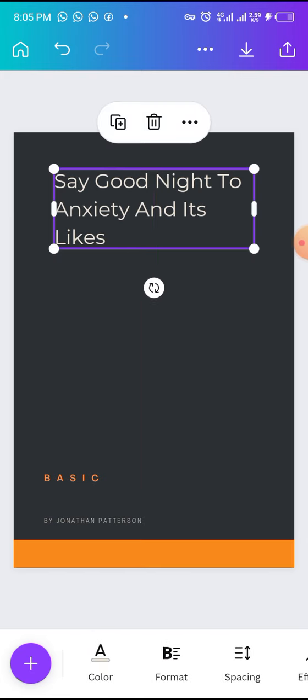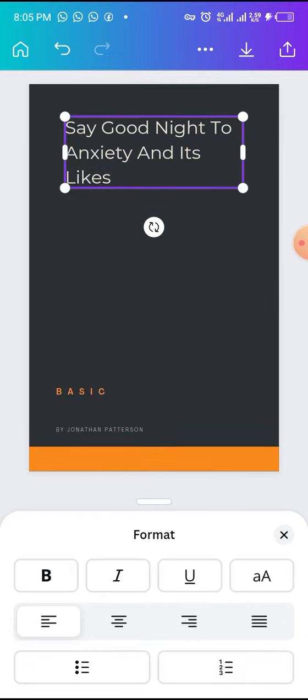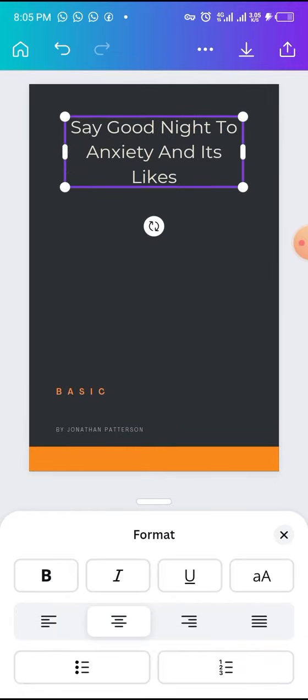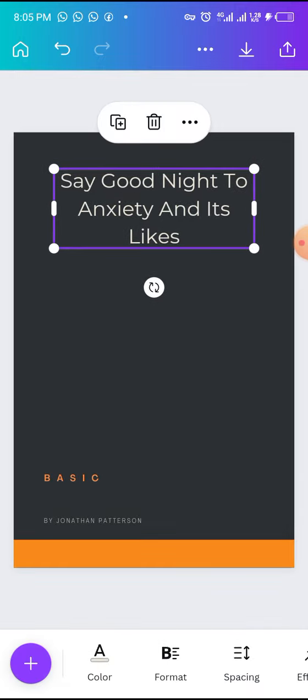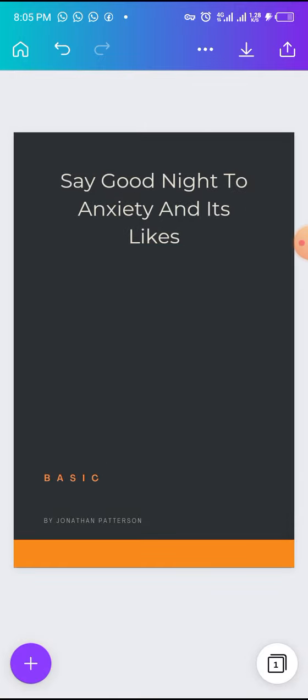So come over here, click here under B. Okay, if you click on B here, click on centralize. Okay, it's been centralized for you. Say good night to anxiety and its lies. Now we can go get the subheading, right? We can put subheading there. What is subheading?